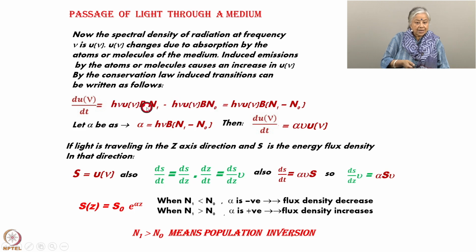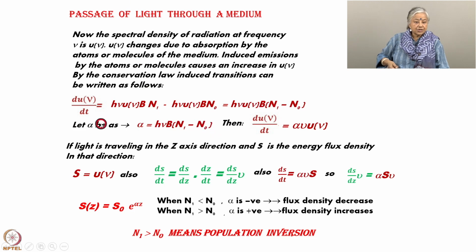Okay. So, this is the one that is coming down, we are interested in this radiation, and this part is the one which is going up. So, we have to subtract it. H nu is proportional to the energy, it is proportional to the incident photons u nu, and the proportionality constant is Einstein's coefficient, and of course, the number density in that level. So, if you do that little bit of mathematics, it turns out to be h nu u nu B into n1 minus n0. Let us, for convenience, let alpha be h nu B (n1 minus n0).